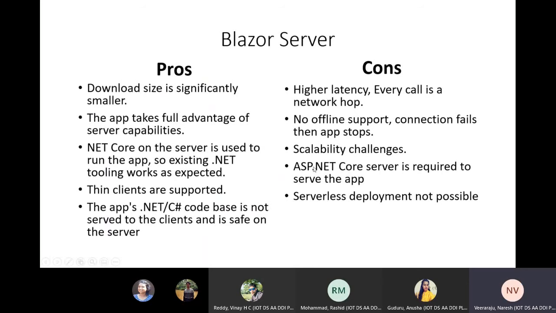And an ASP.NET Core server is required to serve the app. Unlike WebAssembly, which downloads everything it needs, here you need a server where ASP.NET Core is available. ASP.NET Core can run on any machine like Linux, Mac, and Windows. The ASP.NET Core runtime and SDK should be available on that machine, and then your application can be hosted on such machines. If ASP.NET Core is not there, your Blazor server application will not be able to serve from there.